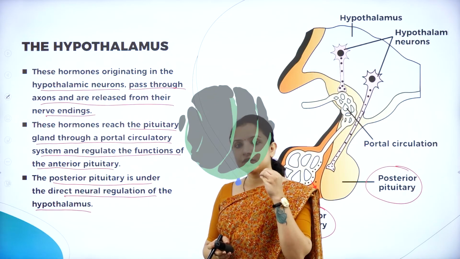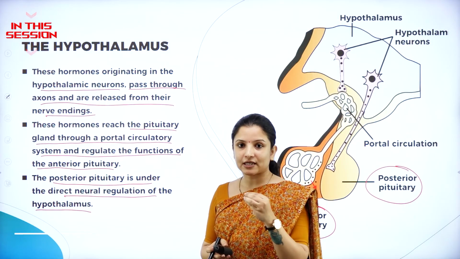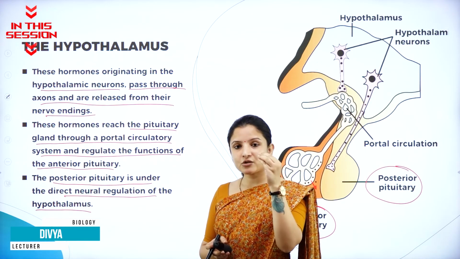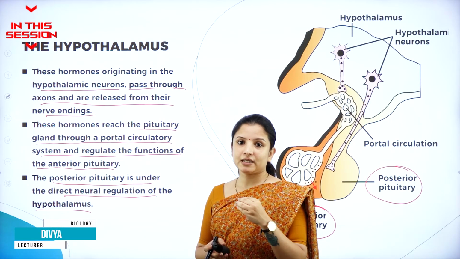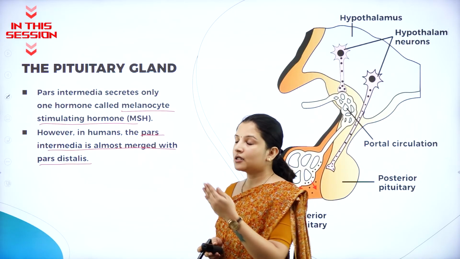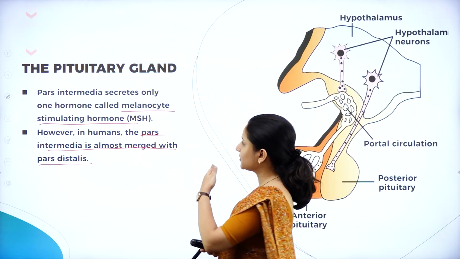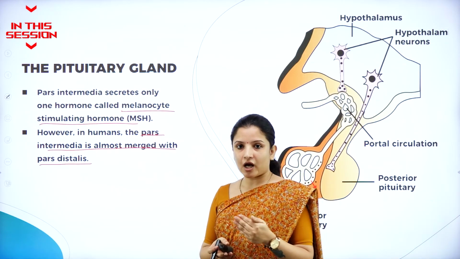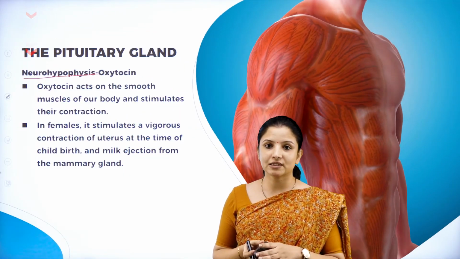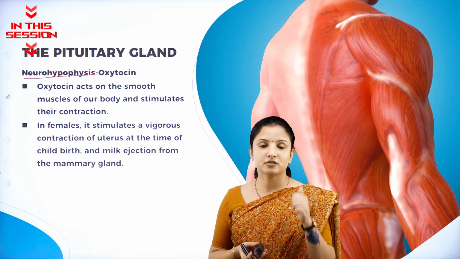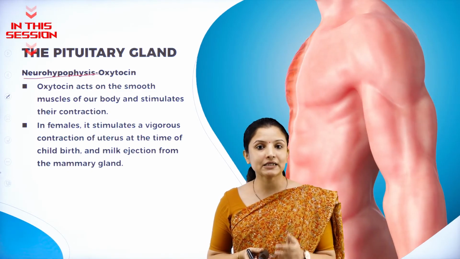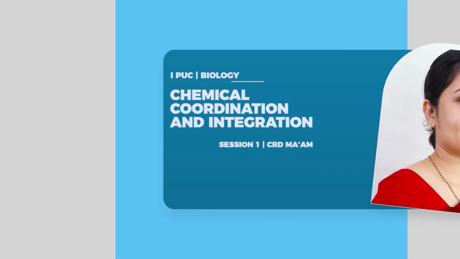The gonadotrophin releasing hormone and the somatostatin that are released by the hypothalamus will reach the anterior pituitary gland directly. The anterior pituitary gland secretes all these hormones, including the melanocyte stimulating hormone, though it is secreted by the pars intermedia. So what are the two hormones that are secreted by the neurohypophysis? One is oxytocin and the other one is vasopressin, which is also called the antidiuretic hormone.